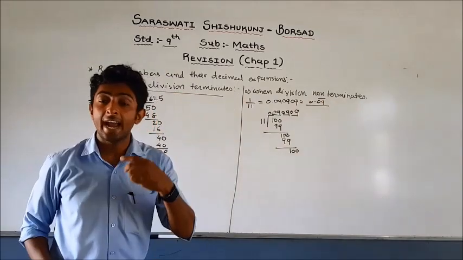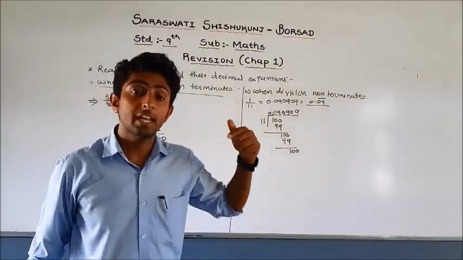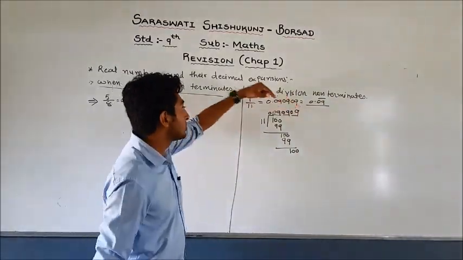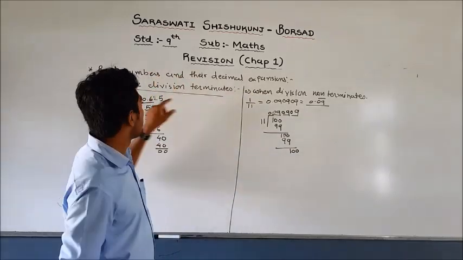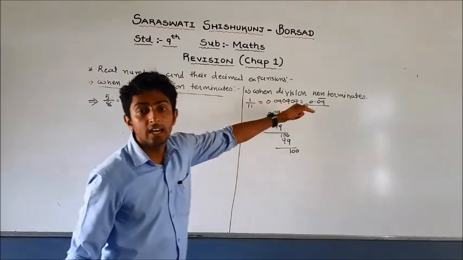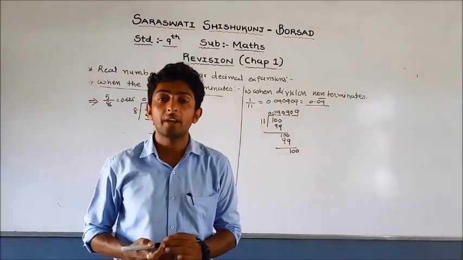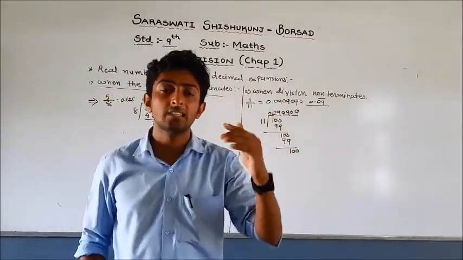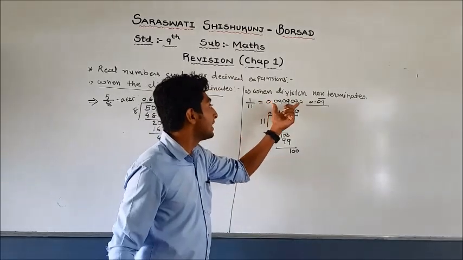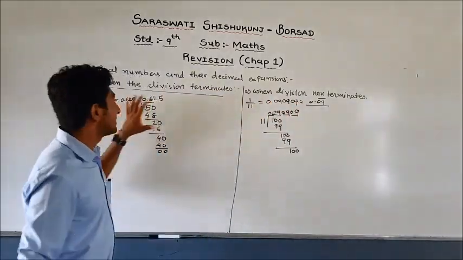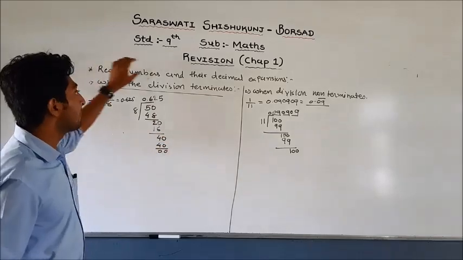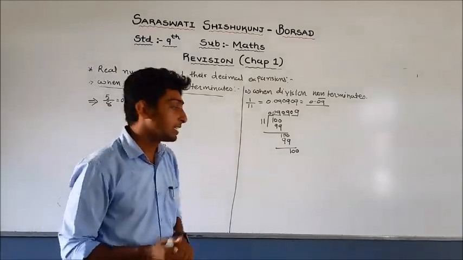That is, the 09 terms are repeating infinite times. So this is the real number and its decimal expansion. So first is terminating, another is non-terminating. Non-terminating means after the decimal point the terms will be repeated infinite times. So this is the concept of real numbers and their decimal expansion.